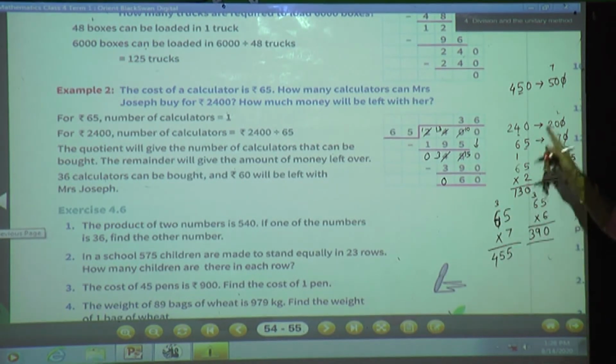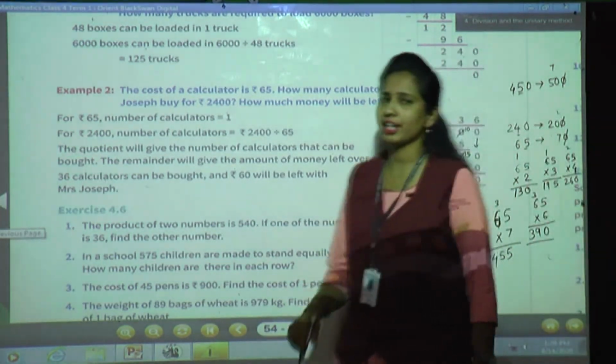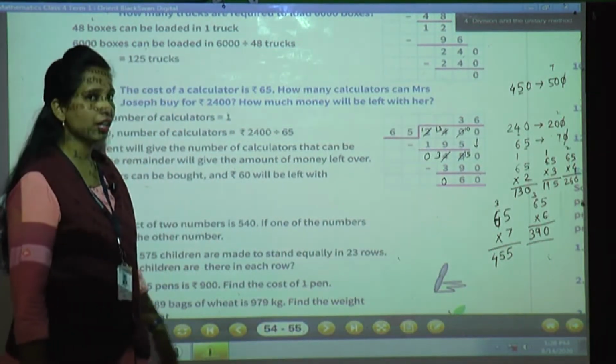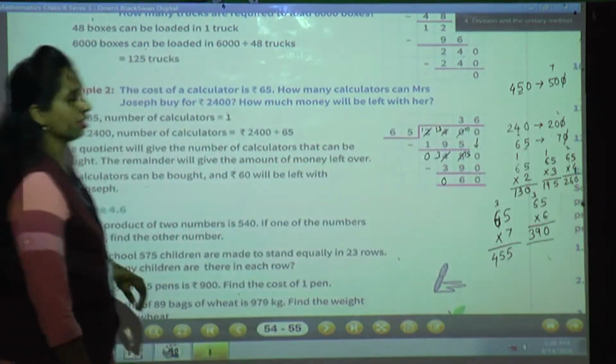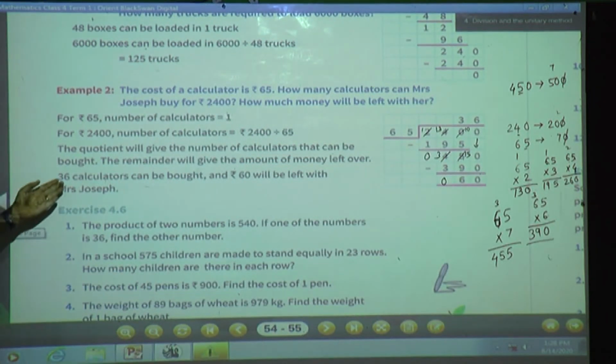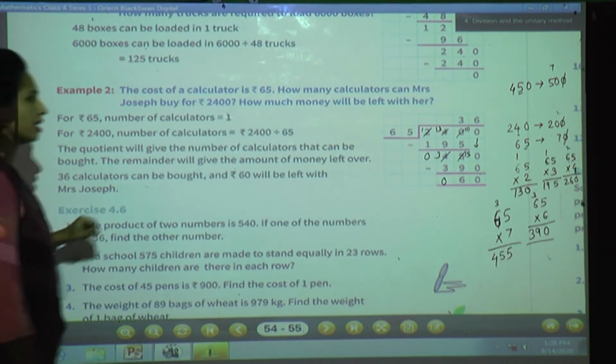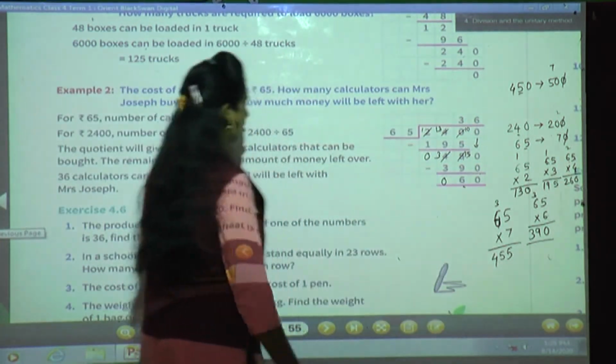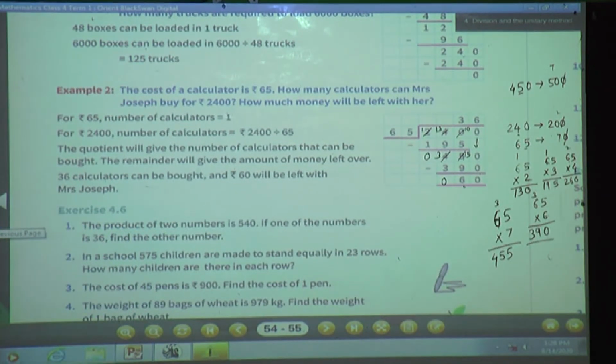So how many calculators can Mrs. Joseph buy in 2436? Okay, so the quotient will give the number of calculators that can be bought. The remainder will give the amount of money left over, isn't it? So what is the quotient? 36. So 36 calculators can be bought, and rupees 60 are left with Mrs. Joseph. Understood? Clear till here?